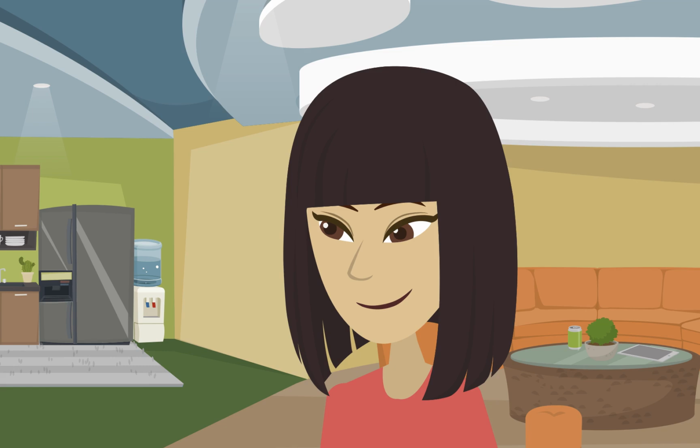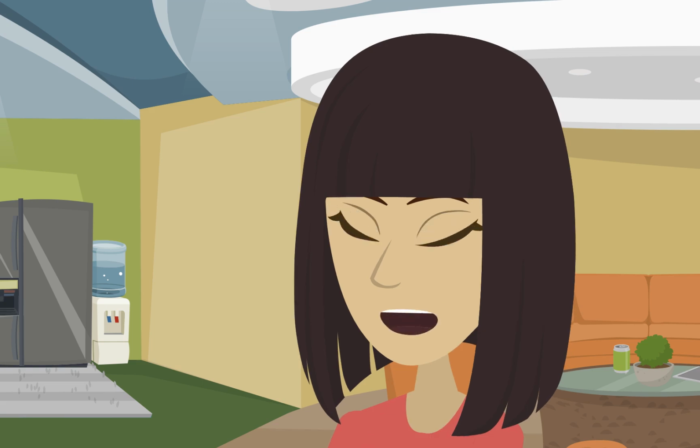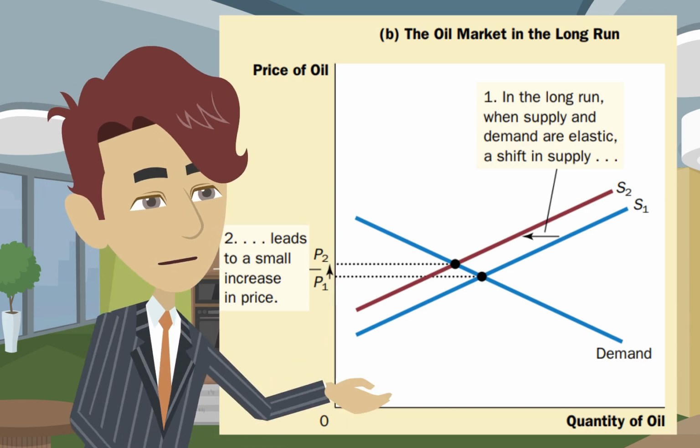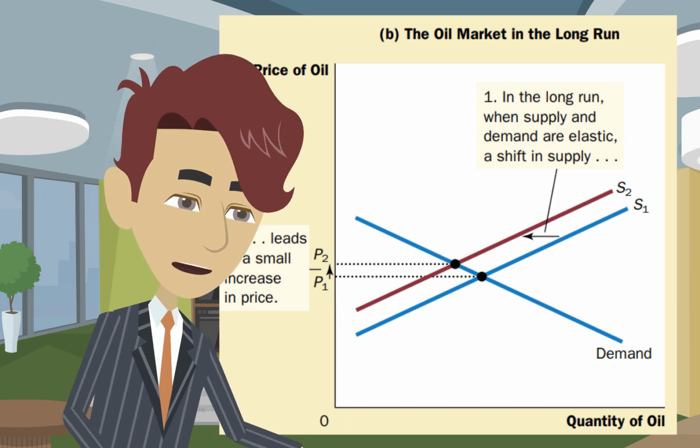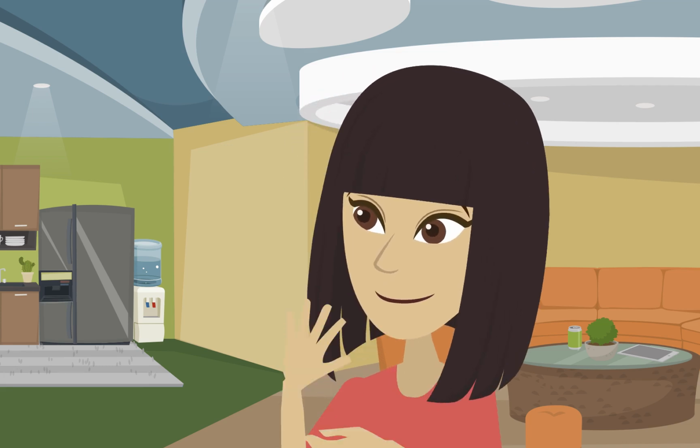In the short run, both are relatively inelastic. So, people still buy oil even if prices go up, right? Exactly. People with older cars often just pay the higher prices. But in the long run, things change.